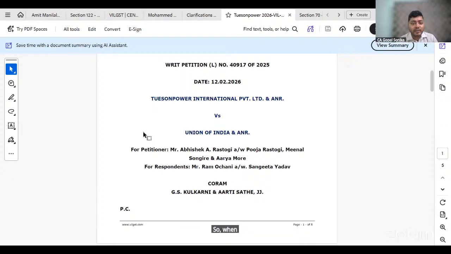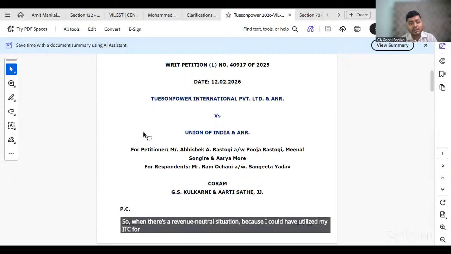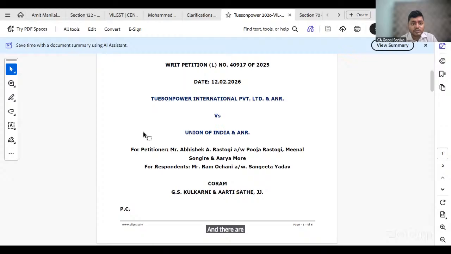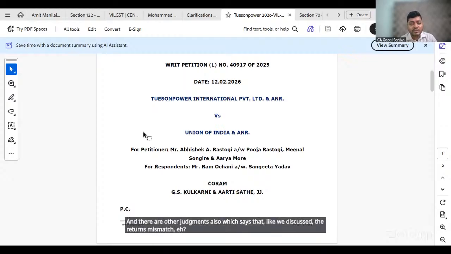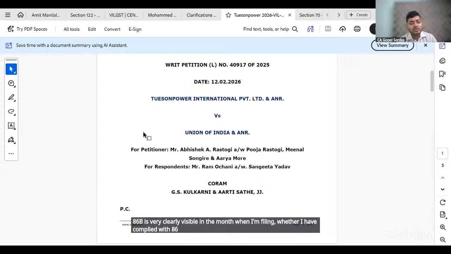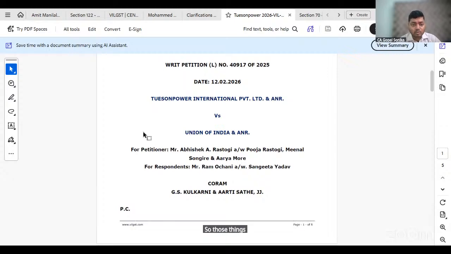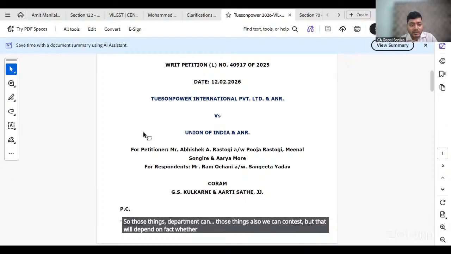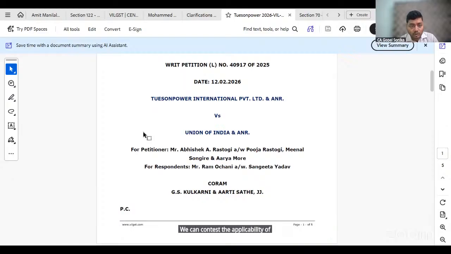So when there is a revenue neutral situation, because I could have utilized my ITC for a subsequent period, and there are other judgments also which say that, like we discussed, returns mismatch hai. 86B is very clearly visible in the month when I am filing whether I have complied with 86B or not. So those things the department can contest, but that will depend on the facts, whether we can contest the applicability of 74 or not.